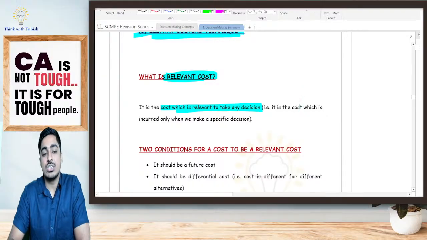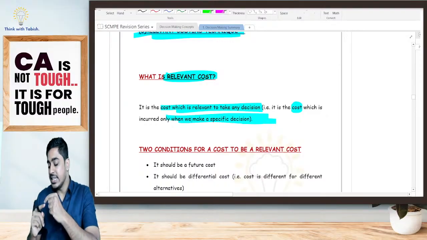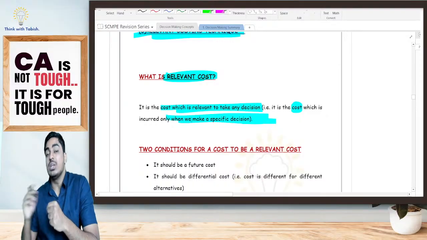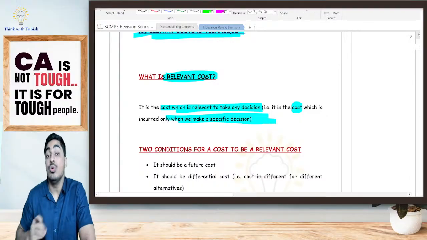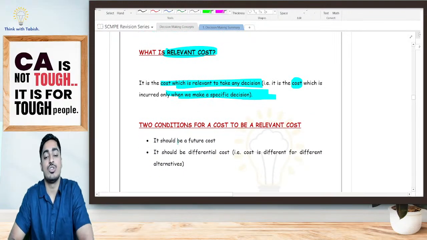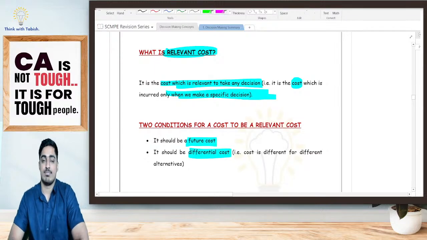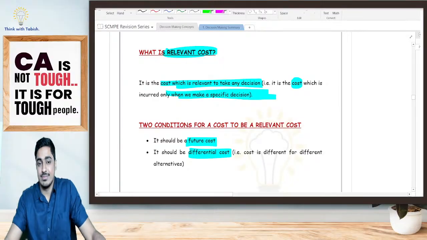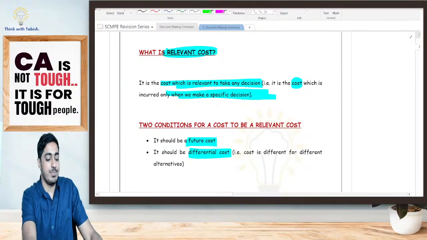That is, it is the cost which is incurred only when we make a specific decision. If I take that decision, cost is incurred. If I don't take that decision, cost is not incurred. Only then that cost is relevant. Now they are telling 2 conditions for a cost to be relevant. It should be a future cost. It should be a differential cost. We didn't understand anything. Fine. Let's try to understand it properly now.